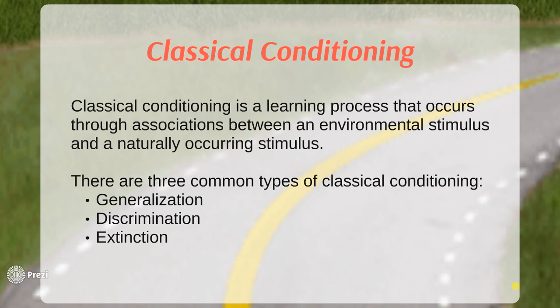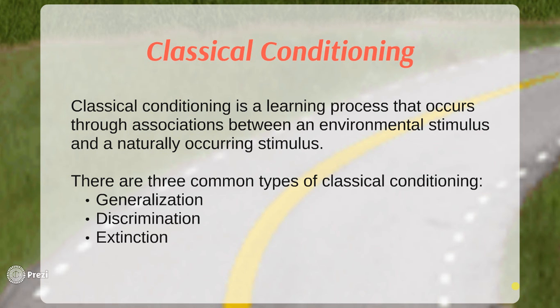We're going to start with classical conditioning. Classical conditioning is a learning process that occurs through associations between an environmental stimulus and a naturally occurring stimulus. Now this is when Pavlov created the experiment of the dogs, the food, and the bell. In that experiment, the naturally occurring stimulus was the food. The dogs were presented with food, so they began salivating. The environmental stimulus is what he added. This would be the bell. Every time the food was presented in front of the dogs, the bell rang. Soon, he classically conditioned these dogs so that every time they heard the bell, they began salivating because they assumed food was on its way.